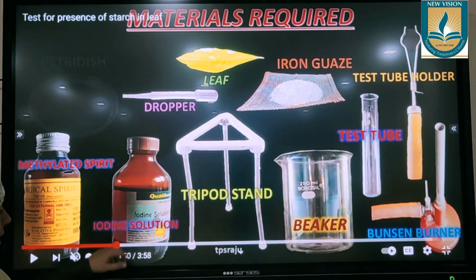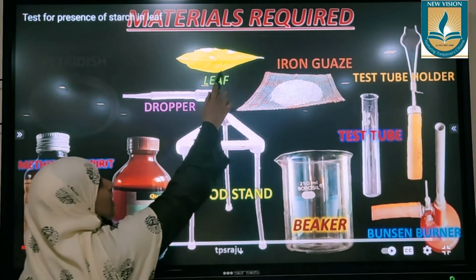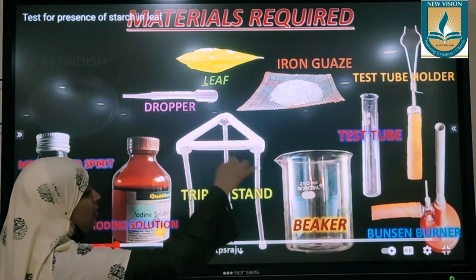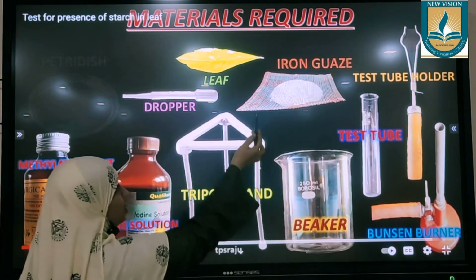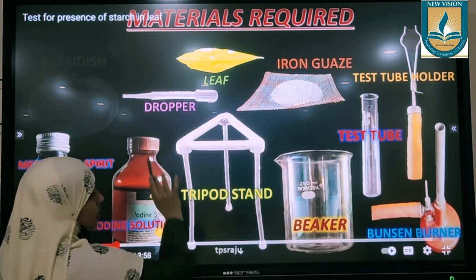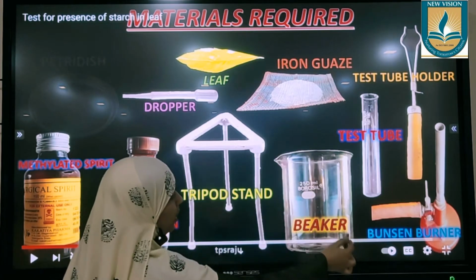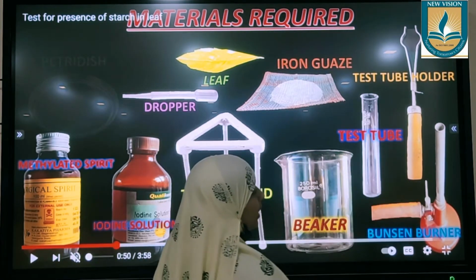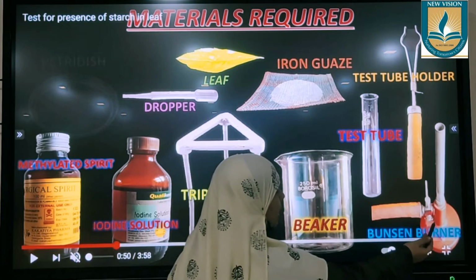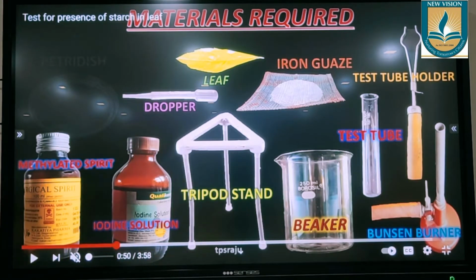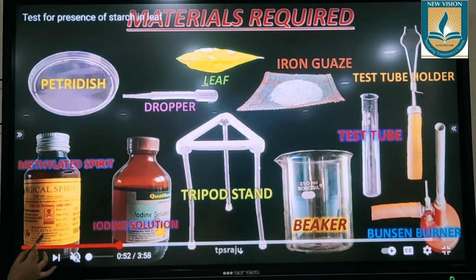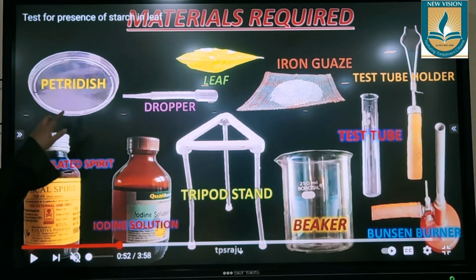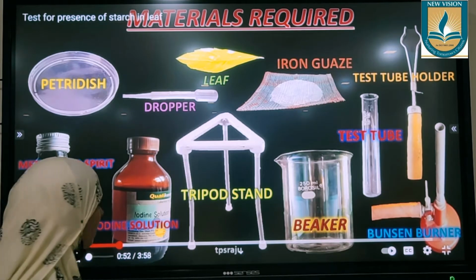So these are the materials that are required to perform this experiment. You need a leaf, a tripod stand on which the beaker will be set, a beaker and also a test tube. To keep the beaker and test tube, you need an iron gauze to place over this. Okay, so that is also required. To hold the test tube, you need a test tube holder, and to burn this beaker and its content, you need a Bunsen burner. Okay, a dropper to drop the iodine solution over the leaf, iodine solution itself, and methylated spirit. A petri dish also is required. Okay, so these are the requirements for performing the experiment.